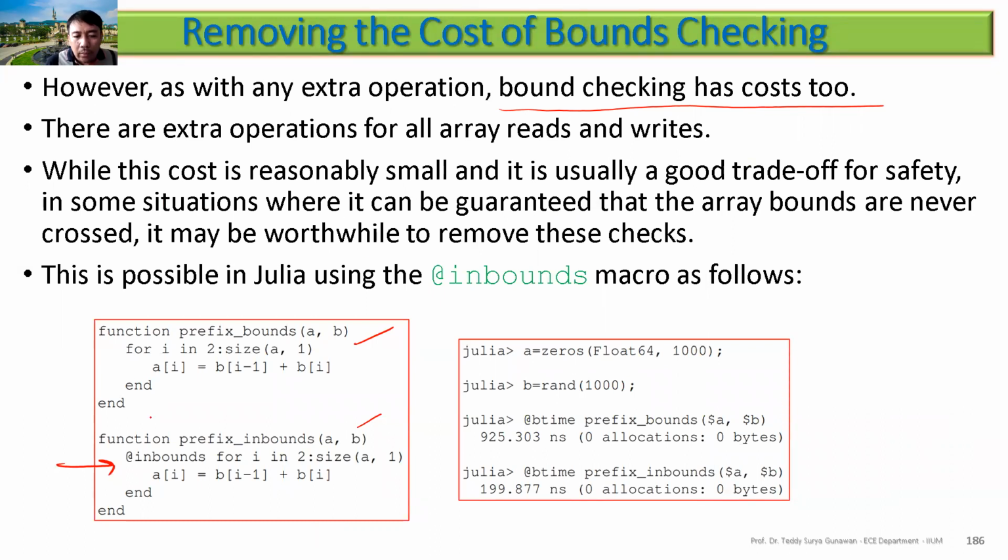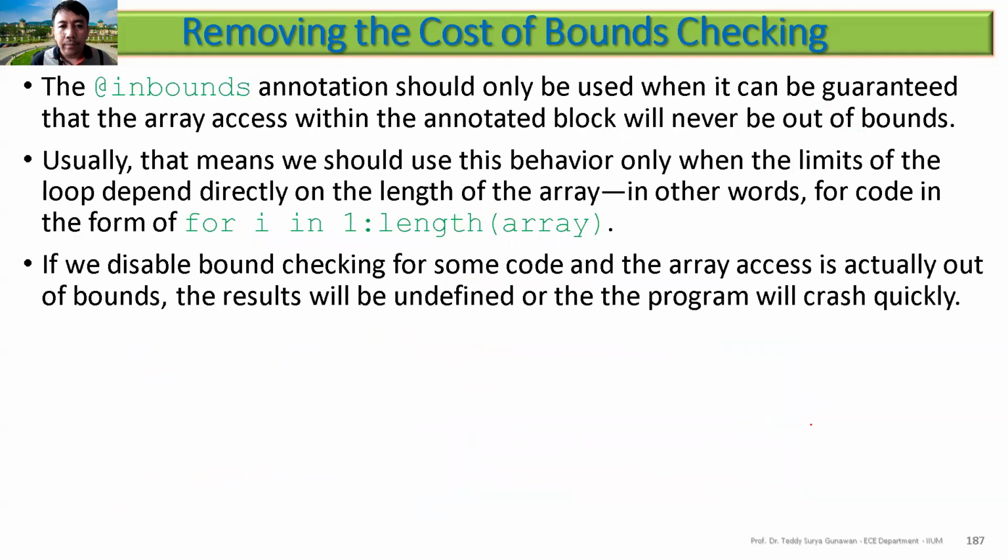It means I don't need to check this one. I'm telling Julia, don't check this one, inbounds. This array is always inbound, I will not go beyond that. So you can put inbounds here. I checked with the latest compiler also, and you can see around 5 times faster using inbounds. So you can see here the performance cost of the array checking.